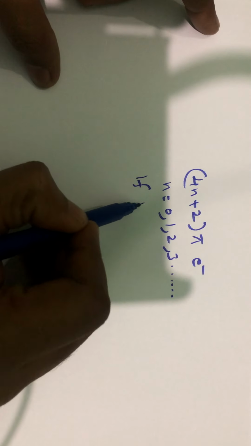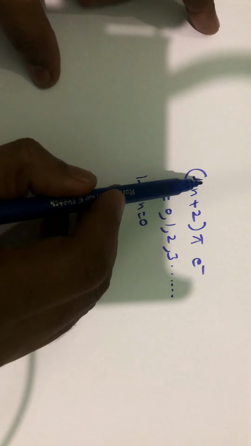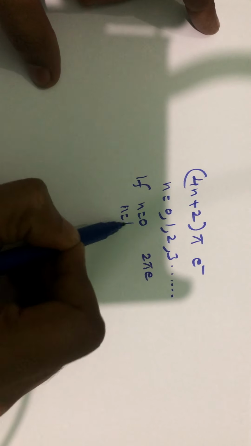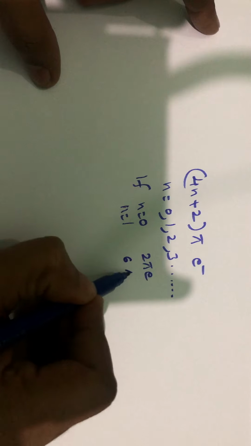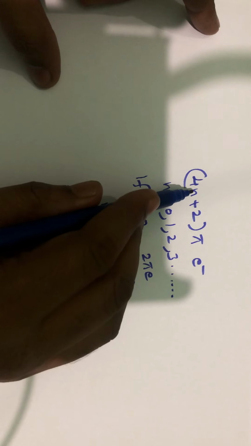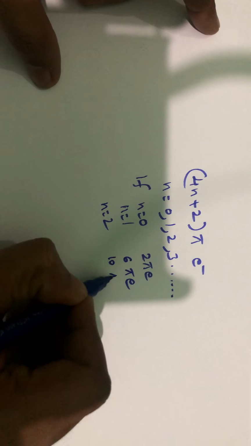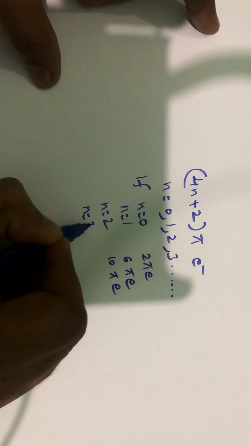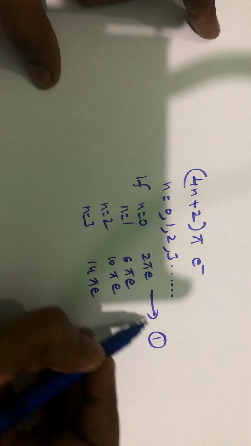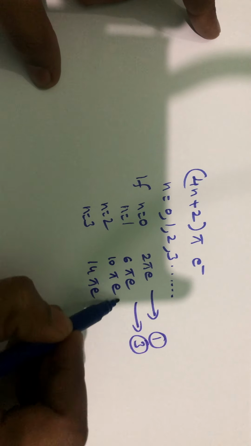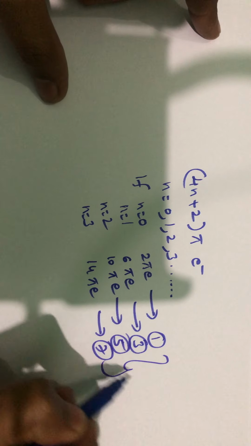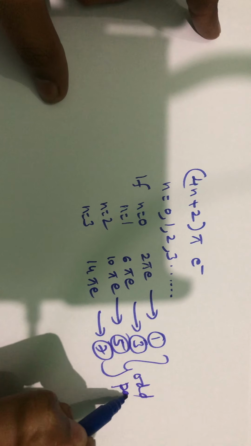If n is equal to 0, it will be 4 into 0 plus 2, so 2 pi electrons. If n is equal to 1, 6 pi electrons. If n is equal to 2, 10 pi electrons. If n is equal to 3, 14 pi electrons. That means it should have 1 pair, 3 pairs, 5 pairs, and 7 pairs; that means it should have an odd number of pairs of electrons.